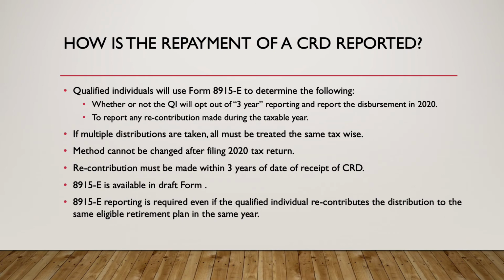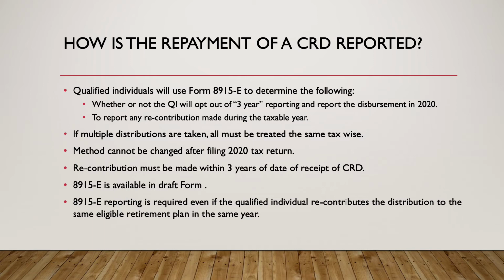So now, going down the line, how is this reported on the tax return for a qualified individual? For a person that's had a CRD, a Form 8915-E is going to be used to say whether you're going to use the 3-year ratable or it's all going to be reported in 2020, and also to report any recontributions made during the year.